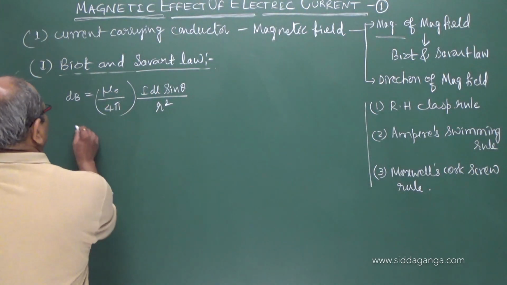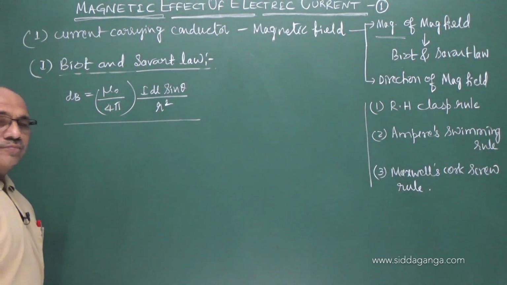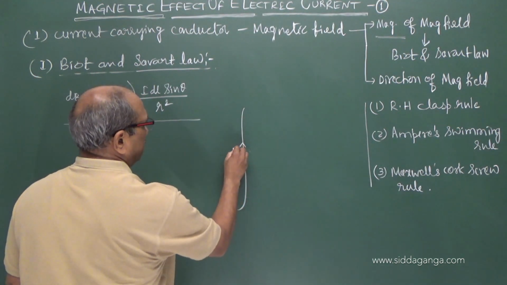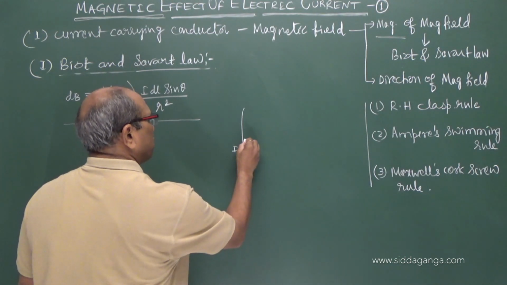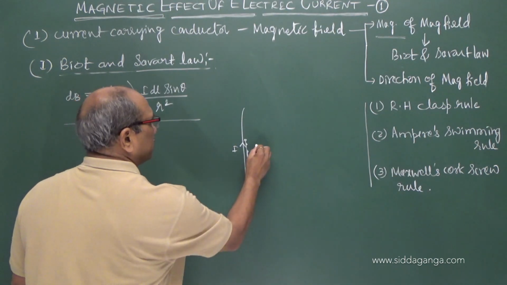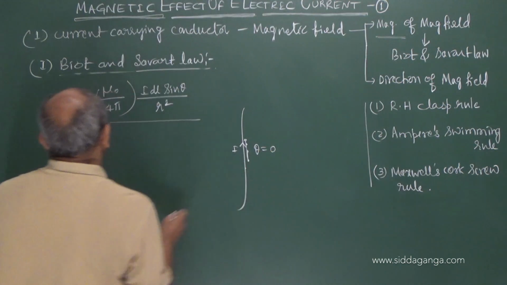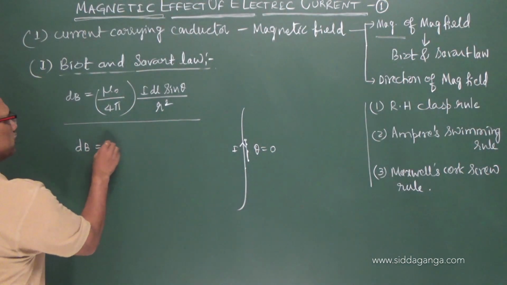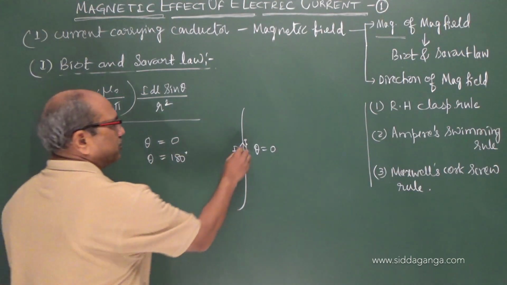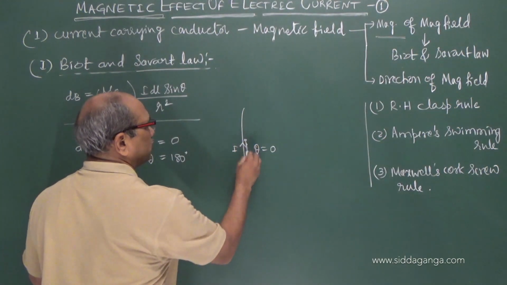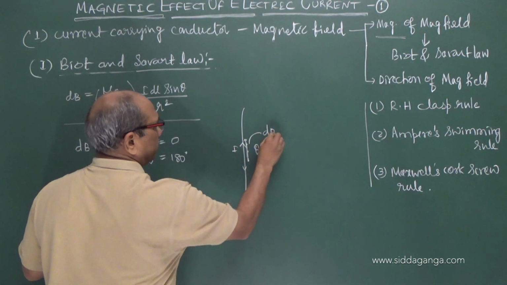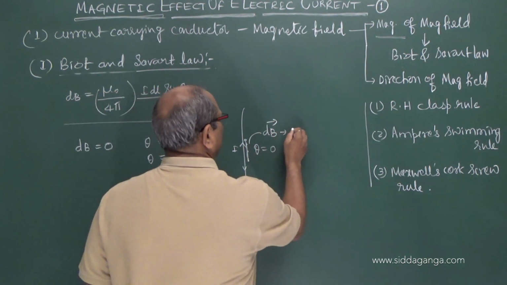So we are seeing this is an expression for magnetic field. Now, if you take a wire carrying the current I, and consider a point near to this, on any line parallel to that, then theta becomes 0. If theta is 0, you are seeing that dB equals 0. For theta 0 or even equal to 180 degrees, that means the current may be opposite. This is the direction of R. So there is no magnetic field on the axis of the conductor.